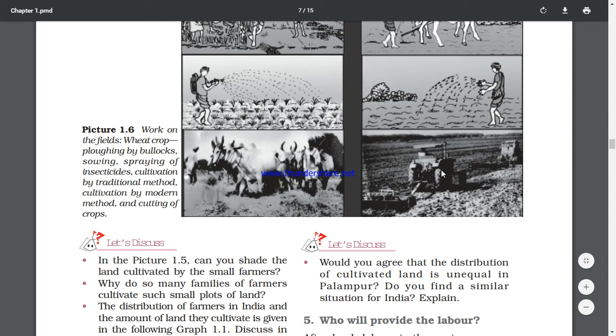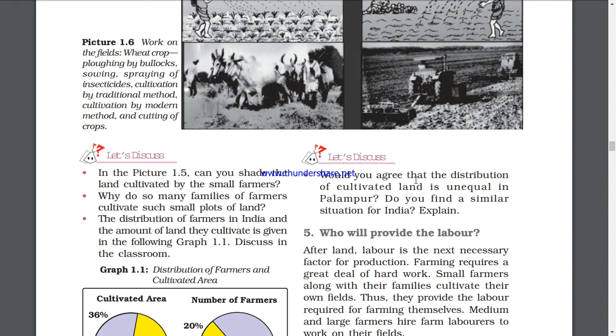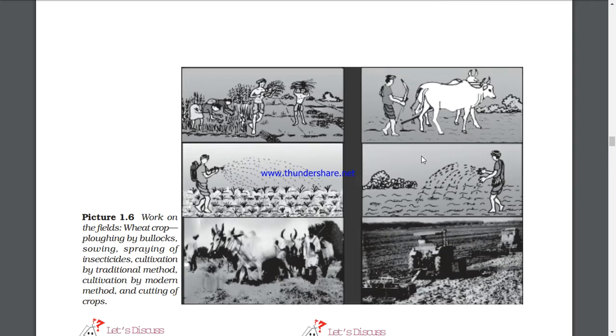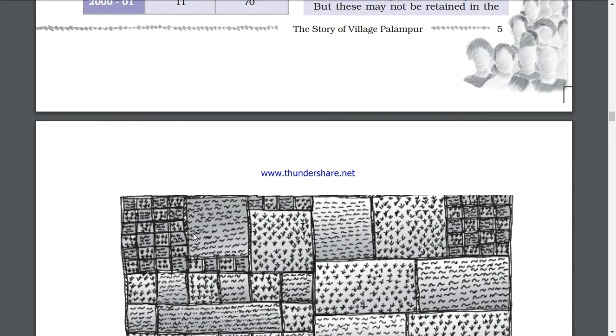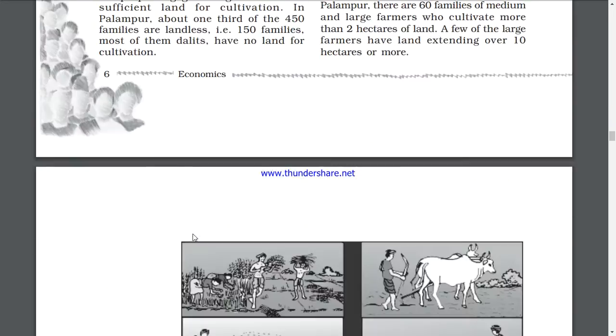See, the modern technology as well as traditional depend upon how rich the farmer is. So in picture 1.1, can you shade the land cultivated by the small farmers? Can you see the land in 1.5? Here it is. You can shade the land which is cultivated by the small farmers.